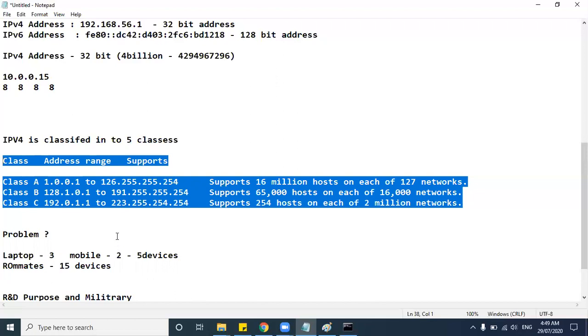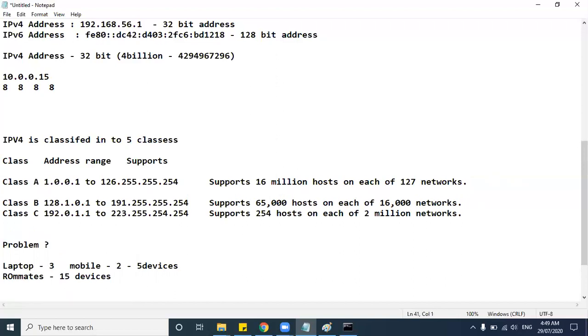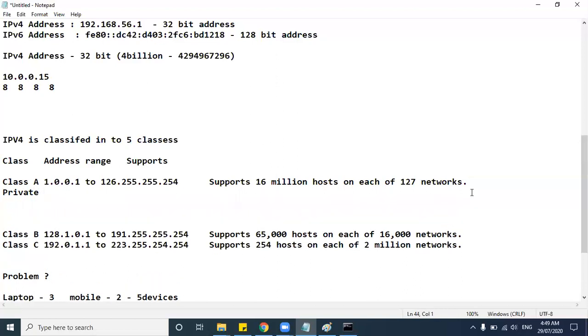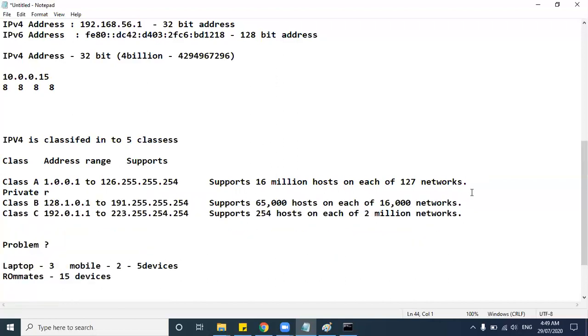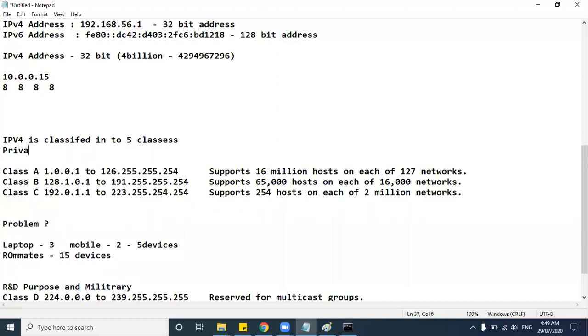So what they have done is, under every class, they have reserved a separate subnet for private use. So okay, let me put it on the top. Private IP range.